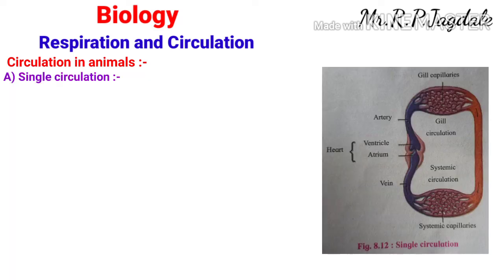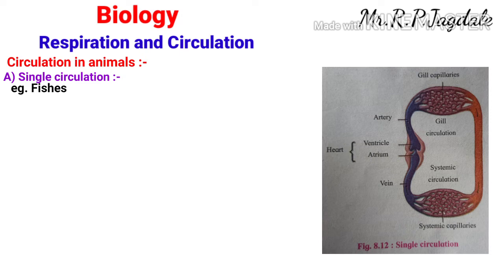You can see one diagram on your screen. It is the diagram inside the fish. Example of single circulation. In this diagram you can see at the center there is a heart. In that, one ventricle is there, one atrium is there. At the upper side there are gill capillaries on which there is a presence of gills. At the other side there are systemic capillaries, so there is a presence of body organs. This is the setup of a single circulation.